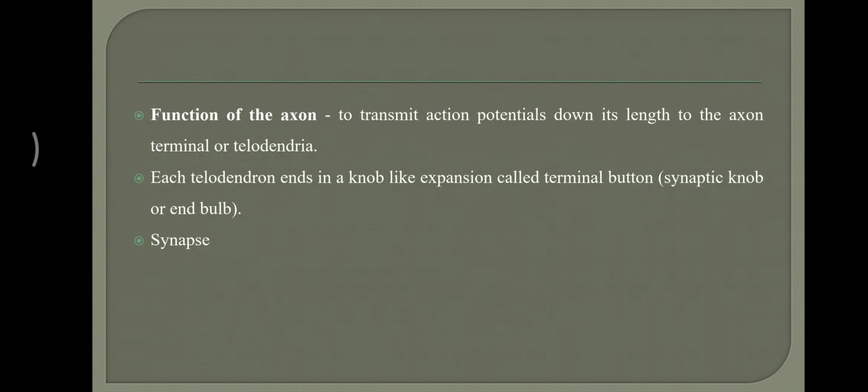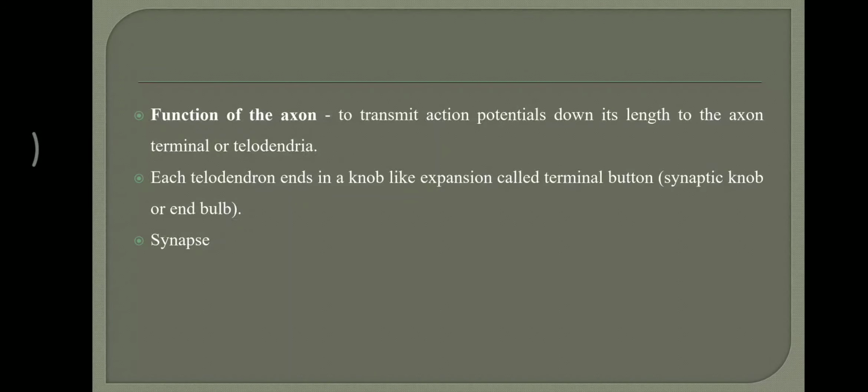Next, what are the major functions of axon? The main function of axon is transmission of action potential. It helps to transmit action potential down its length to the axon terminal or telodendria. Axon terminals are otherwise called telodendria.